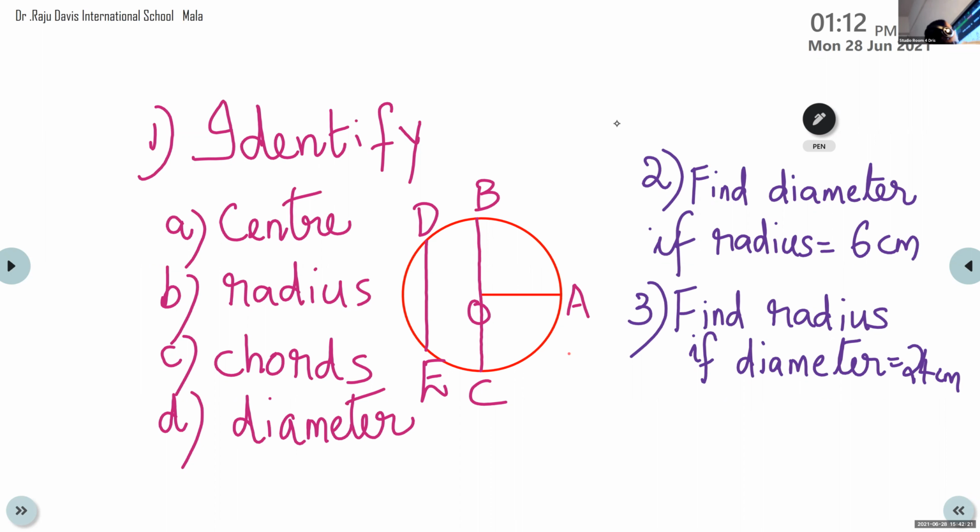Bhagya, Sheba, Nobin, Ajwa, turn on your camera. Yes, Bhagya is there. Sheba, Nobin and Ajwa, I cannot see you.